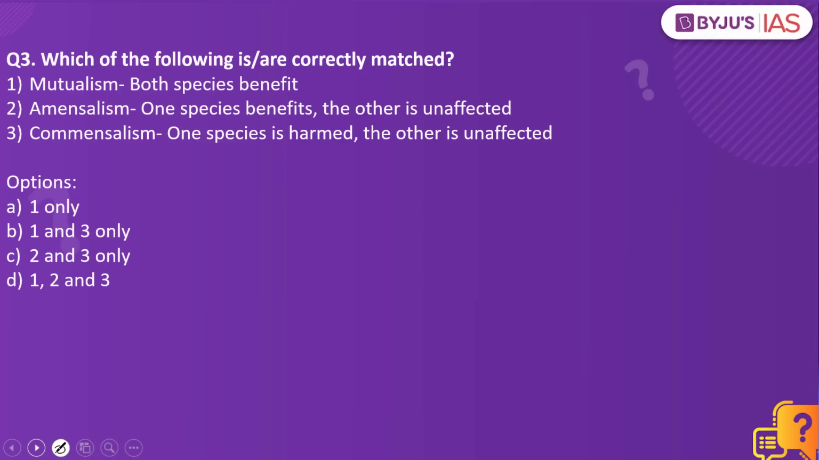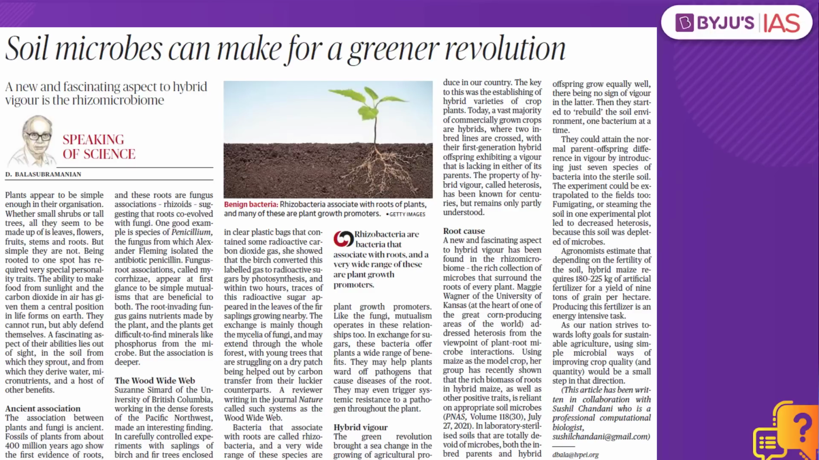Which of the following is or are correctly matched? Mutualism, both species benefit. Amensalism, one species benefits, the other is unaffected. Commensalism, one species is harmed, the other is unaffected. Which of them are correctly matched? The answer to this is one only. Why have we taken this practice question? Because this article here makes a mention of mutualism.